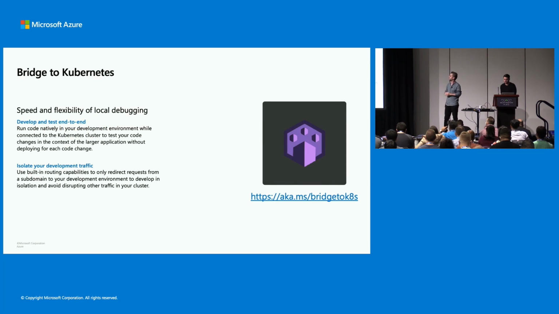And it also allows you to do subdomain routing as well. So you can create a custom subdomain, and only traffic that hits that subdomain will be routed to your local environment to do debugging. So if there's more developers using this environment than just you, then you won't have to block them from using the environment. You can just set up your own subdomain. So let's take a look at how that will work.